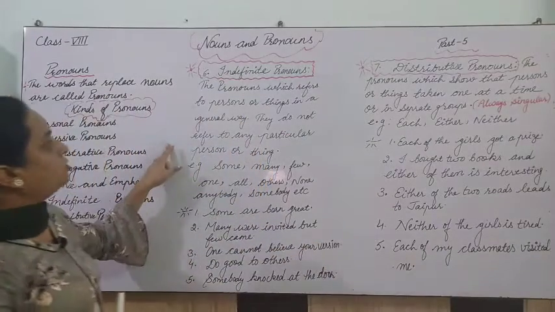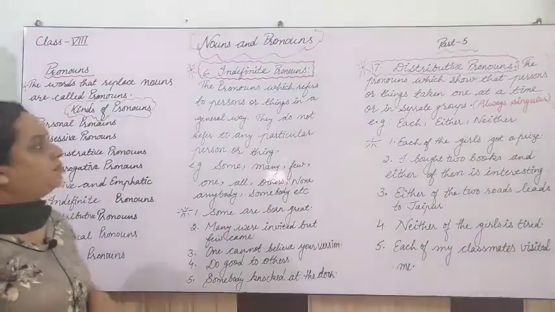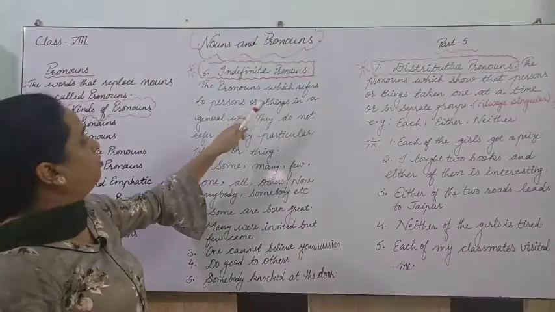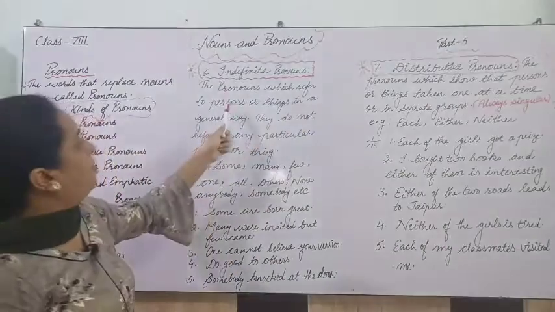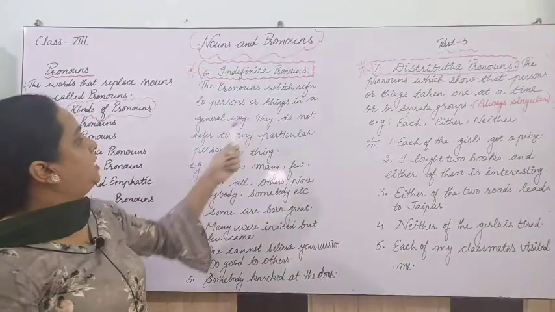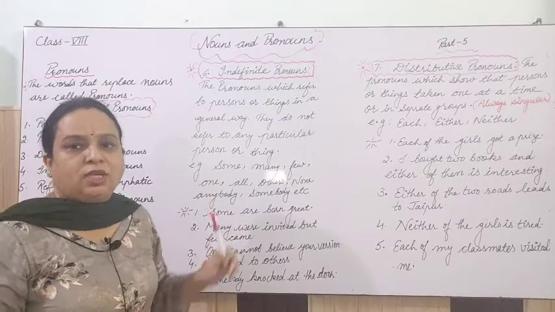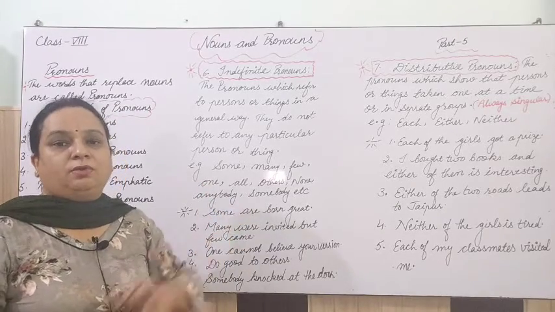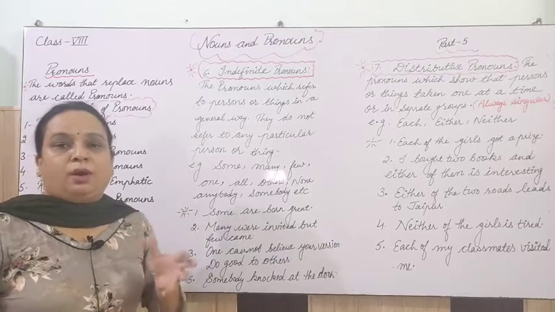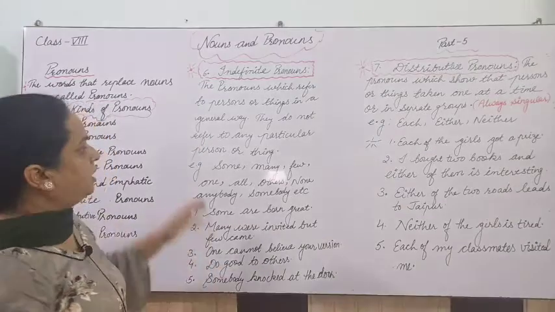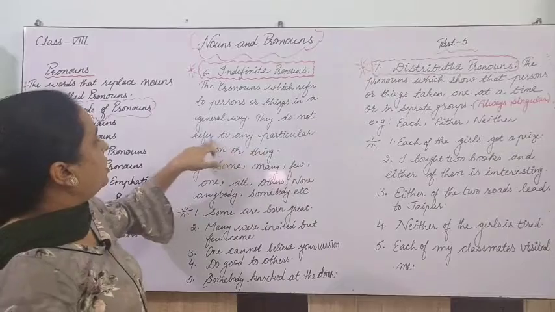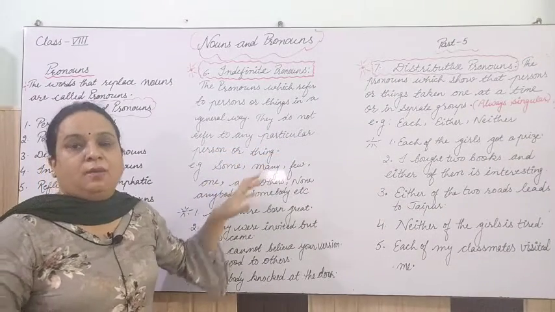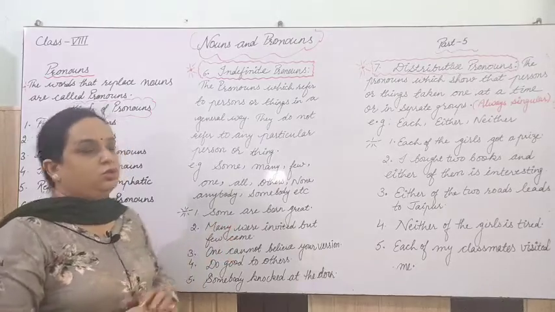Now if we talk about indefinite pronouns, the definition is: the pronouns which refer to persons or things in a general way, right? Generally when we have to talk about, like, all the students were there, some of the boys were playing, few people came in the meeting, something like that. They do not refer to any particular person or thing, right? But in general they are used.